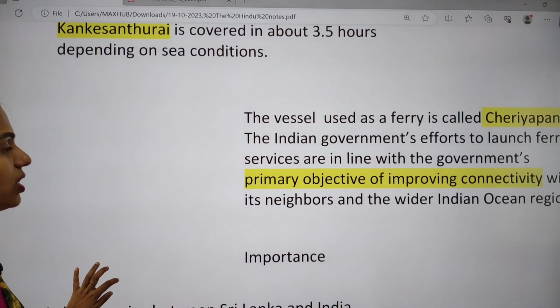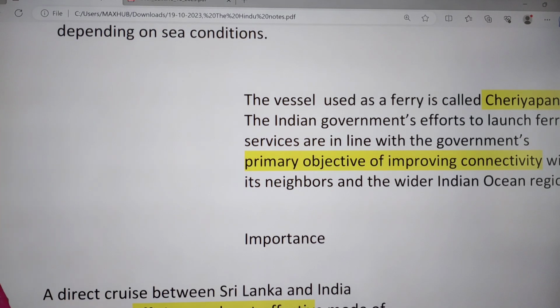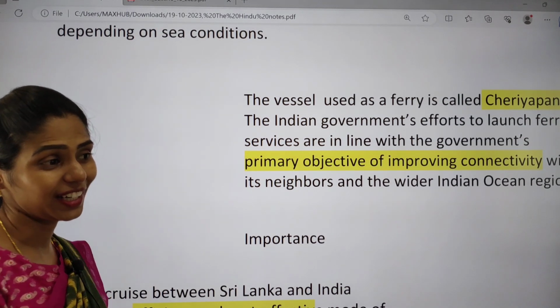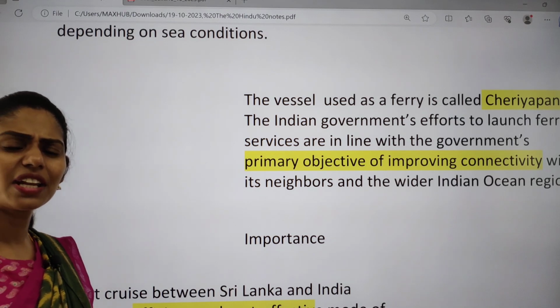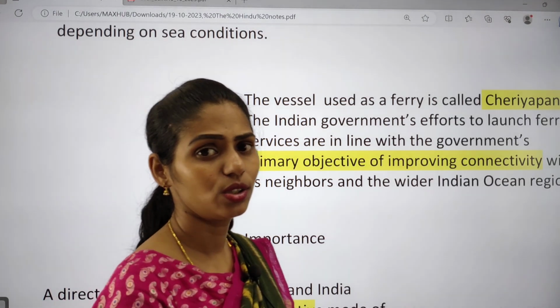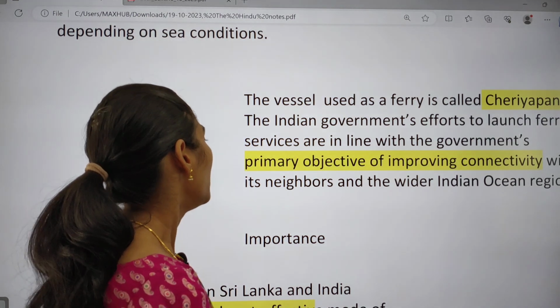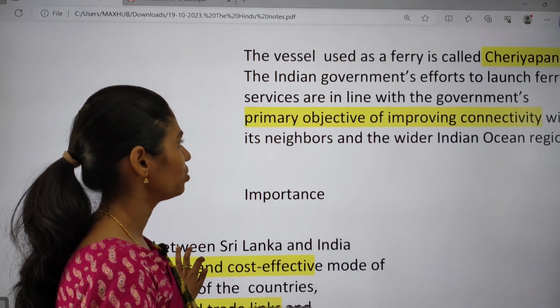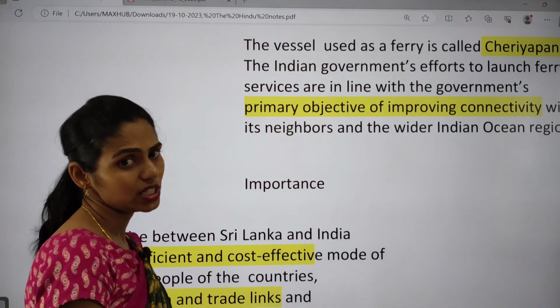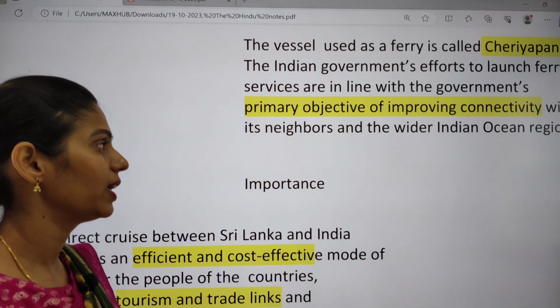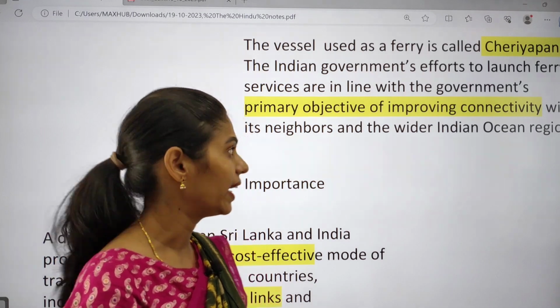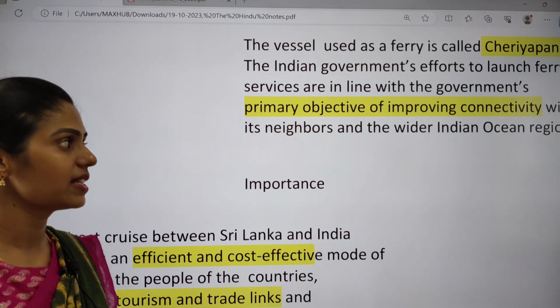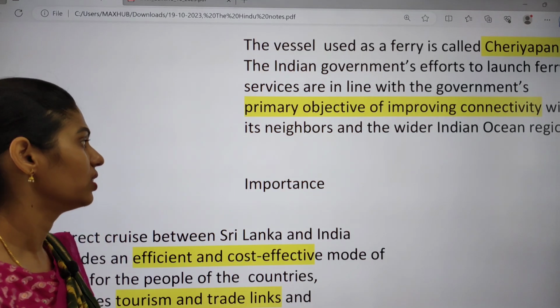The vessel used as a ferry is called Cheriapani. It is very important; you can get a question like, recently Cheriapani was seen in the news, what is it related to? It is a ferry service. And it is the Indian government's effort to launch the ferry service, in line with the government's primary objective of improving connectivity with its neighbors and the wider Indian Ocean region.